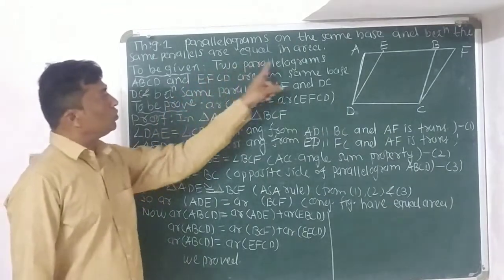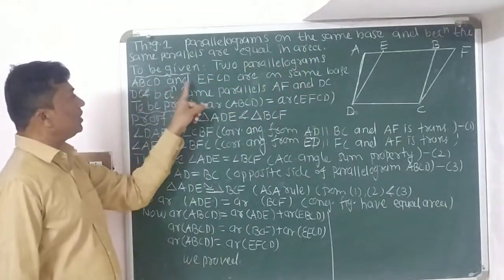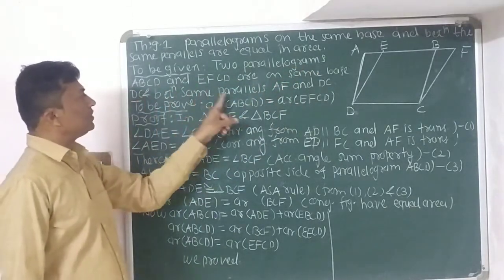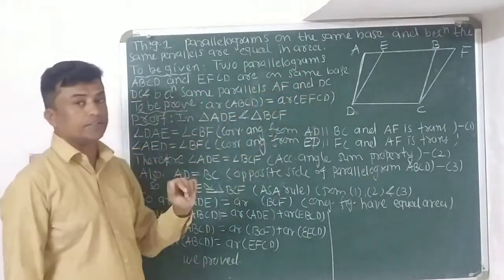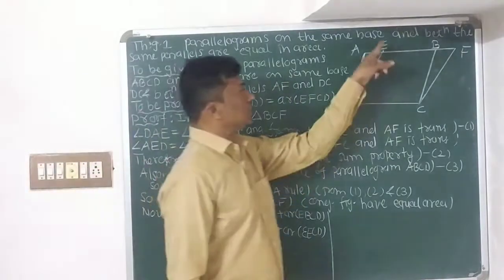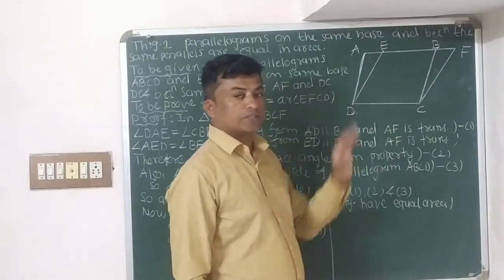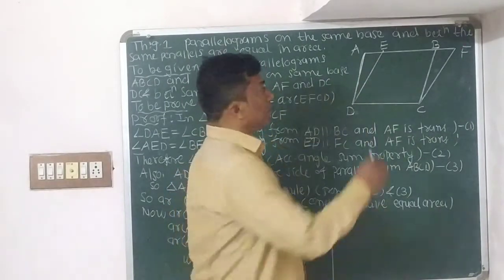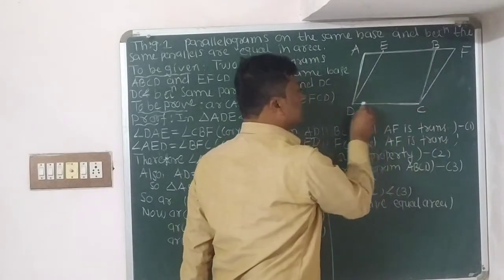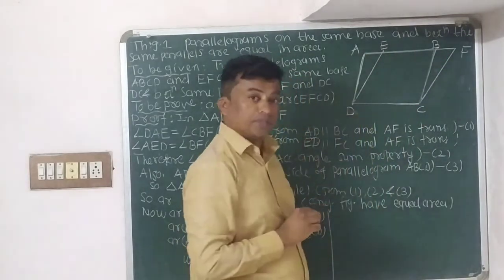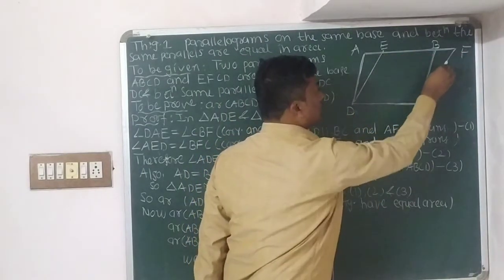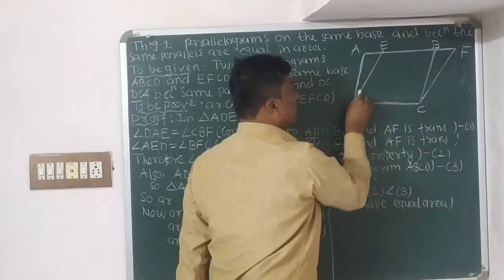So see children, two parallelograms ABCD and EFCD are on the same base DC and between the same parallels AF and DC. This I can explain with the help of a diagram. So see children, this diagram is given to us. Here in the given diagram, this is the parallelogram ABCD, and this is the parallelogram EFCD.